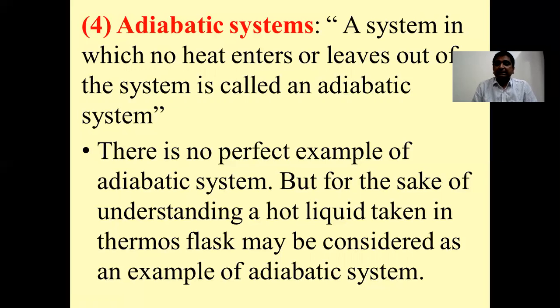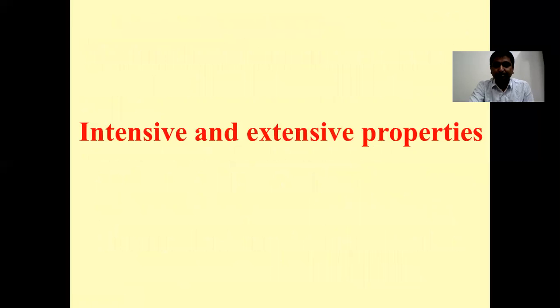And in practicals, there is no perfect example of this adiabatic system. But for the sake of understanding, a hot liquid taken in a thermos flask may be considered as an example of an adiabatic system. So, an adiabatic system is nothing but a system in which no heat enters inside or leaves out of the system, and there is no perfect example of an adiabatic system. But for the sake of understanding, a hot liquid taken in a thermos flask may be considered as an example of an adiabatic system.